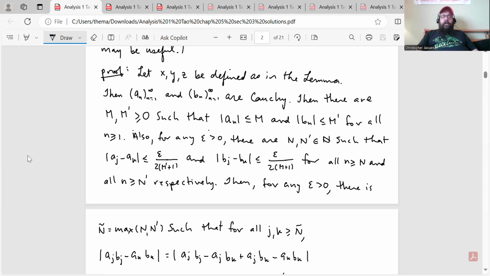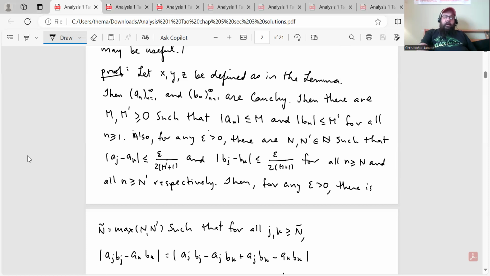Also, for any epsilon greater than 0, there are N and N prime in the natural numbers, such that absolute value aj minus ak is less than or equal to epsilon over 2M prime plus 1, and absolute value bj minus bk is less than or equal to epsilon over 2 times M plus 1, for all j, k greater than or equal to N, and all j, k greater than or equal to N prime, respectively.